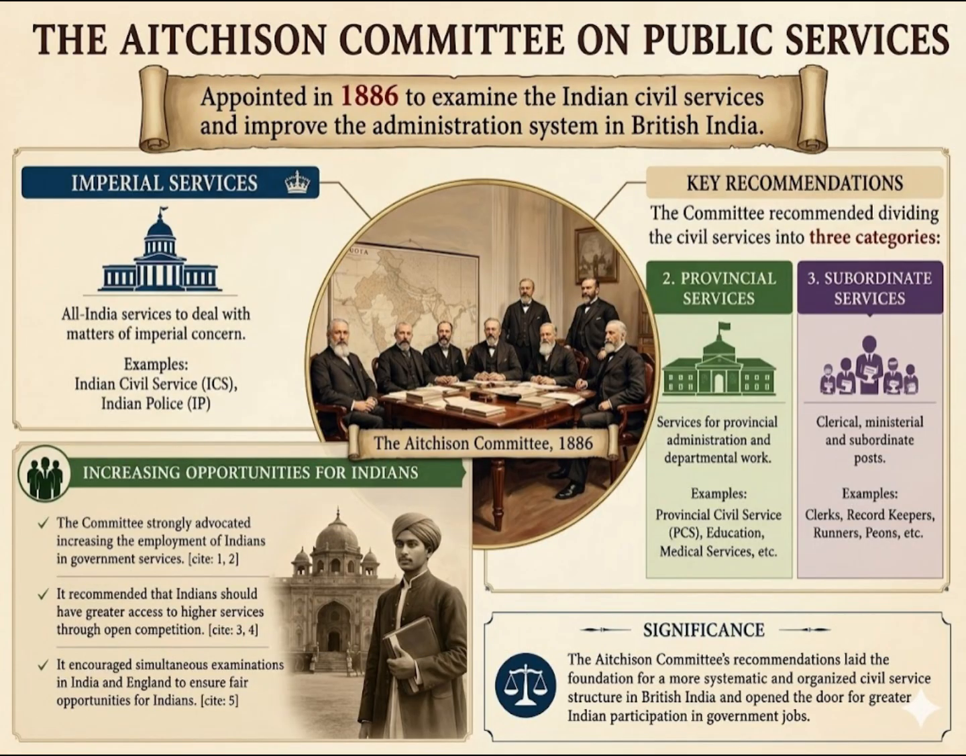The Aitchison Committee on Public Services was appointed in 1886 to examine the Indian civil services and improve the administration system in British India. It recommended dividing civil services into imperial, provincial, and subordinate services and increasing opportunities for Indians in government jobs.